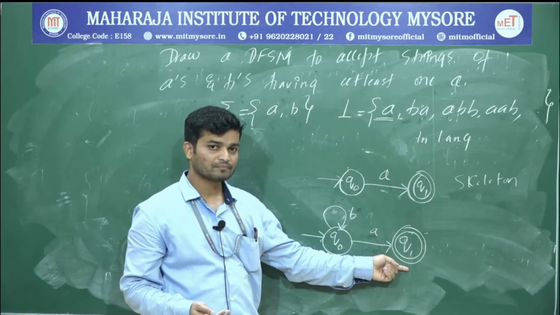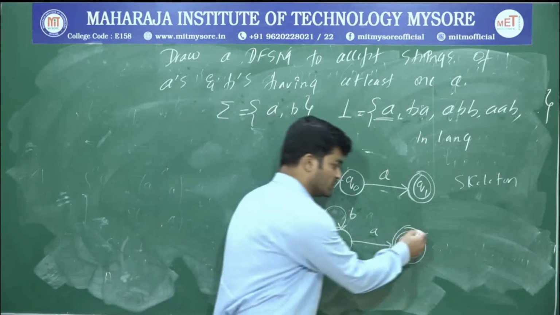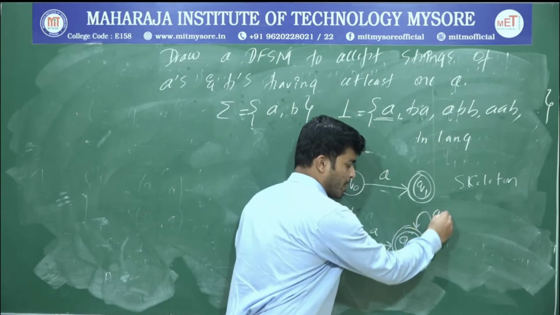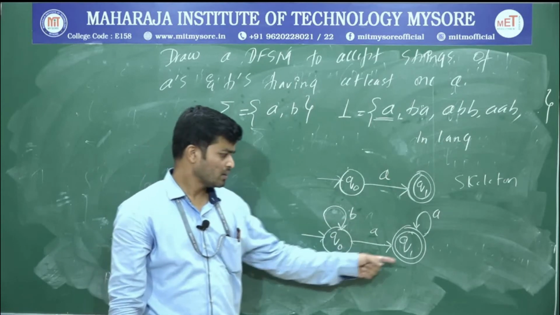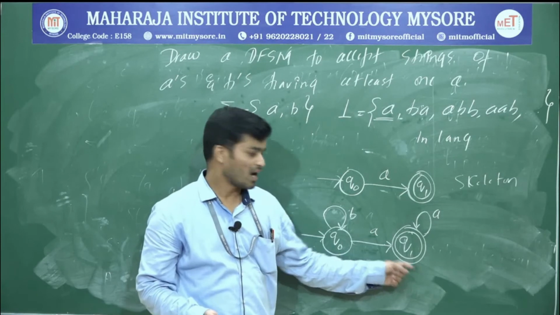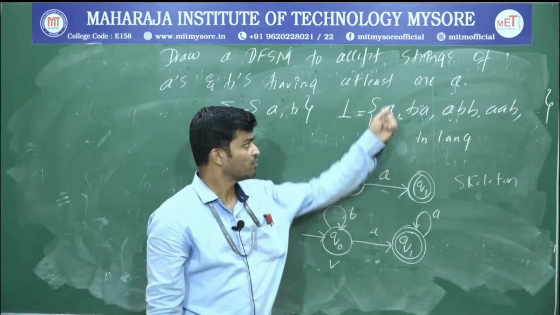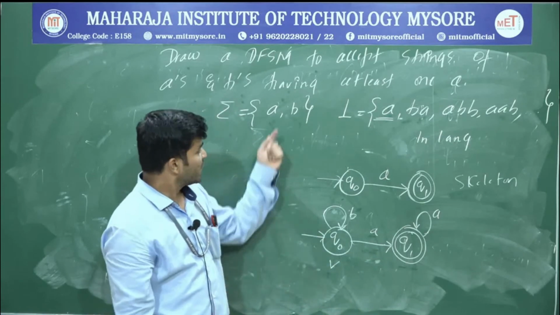N number of A's, that is a valid string. Why? Because already I have one A. So I can go with the loop for A, loop upon A. N number of B's, one A, then I can have N number of A's. So that's a valid string. Why? Because at least one A. So the minimum requirement is at least one A. Now I have to give the path forward for B.